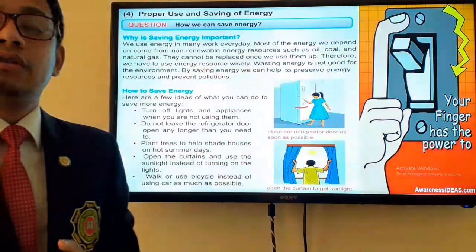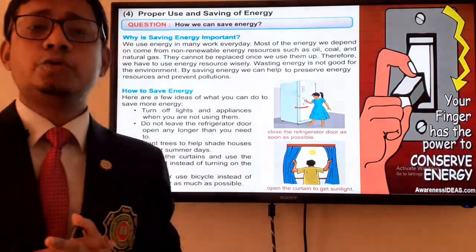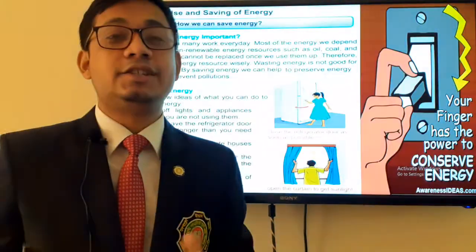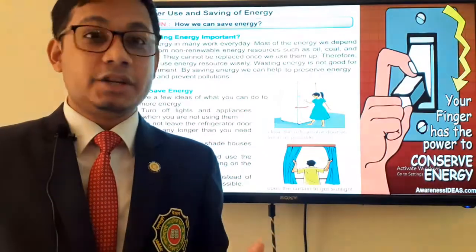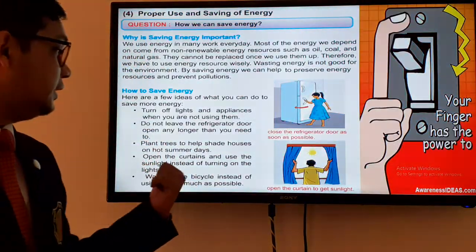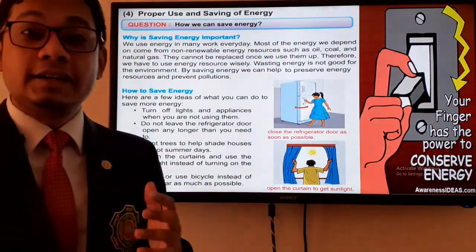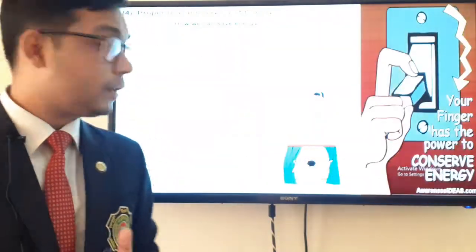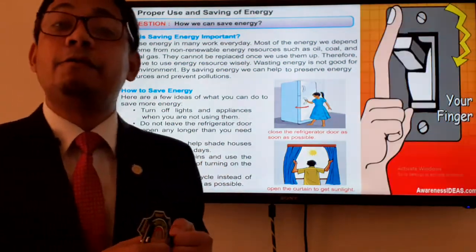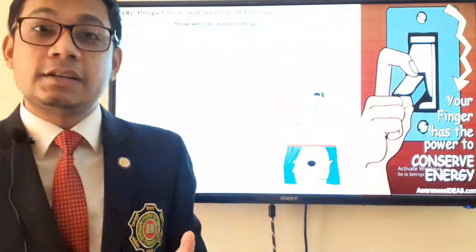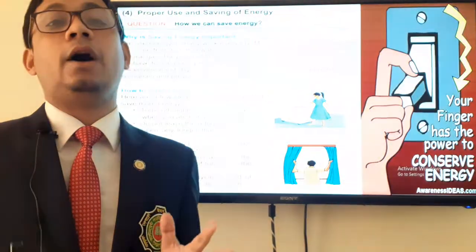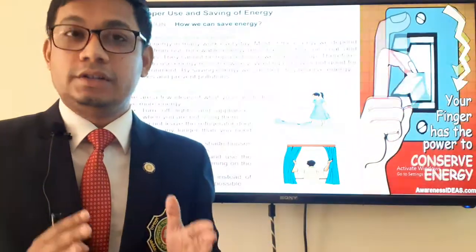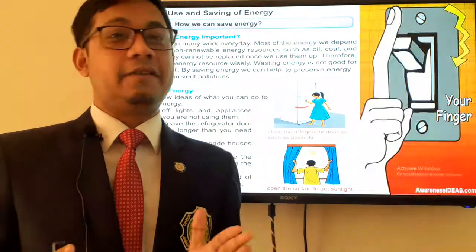Okay, you should use bicycles, or you should walk instead of using cars or any kind of personal vehicles. That will save energy also. You should open the curtains and use the sunlight instead of turning on the lights in the daytime. You should not leave the refrigerator door open while you are not using it. So that's how you can save energy. So dear students, we all know how important saving energy is.